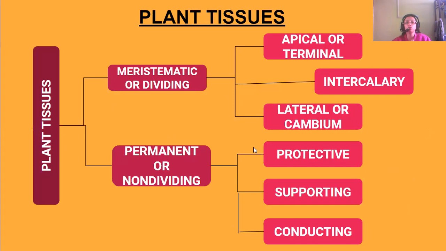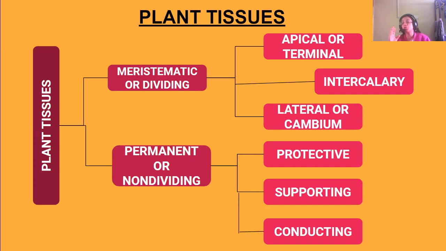Next, we are coming to the plant tissues. Now we are on the topic of plant tissues. So plant tissues, I told you, are meristematic and permanent. Now meristematic means dividing, the tissues which can divide. So meristematic tissues can also be called dividing tissues, whereas permanent tissues are non-dividing tissues. These tissues cannot divide.